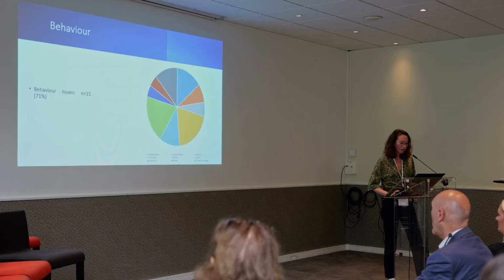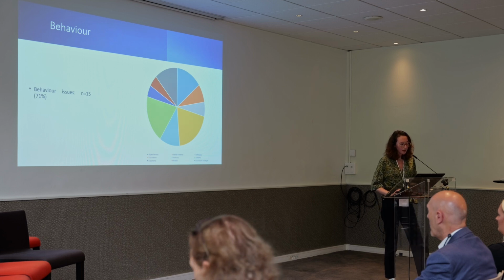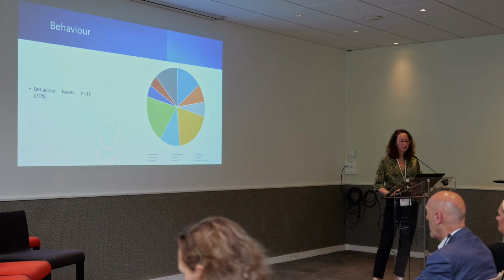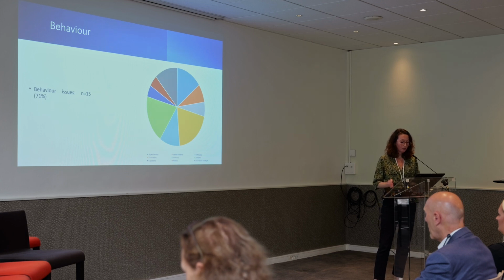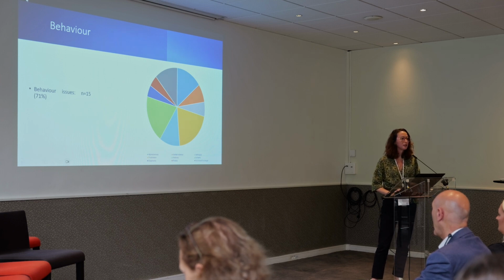Then we're going to talk about behavior issues. Behavior issues were frequently described by parents and concerned 15 girls of the described population, which was 71%. These issues could be very different from one girl to another, including aggressiveness, screams, jealousy, verbal violence, etc. But the three most frequently described by parents were frustration, screams, and aggressiveness.